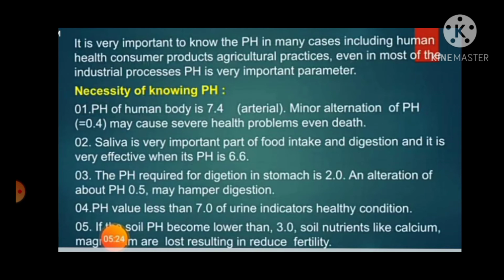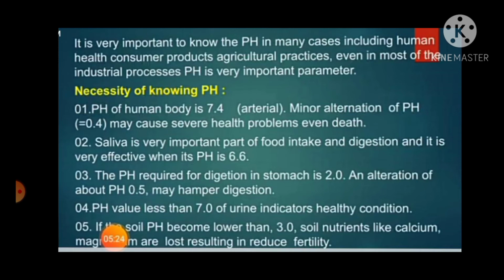Number 2, saliva is a very important part of food intake and digestion, and it is very effective when its pH is 6.6. The pH required for digestion in the stomach is 2. An alteration of about pH 5 may hamper digestion. A urine pH value less than 7 indicates a healthy condition.